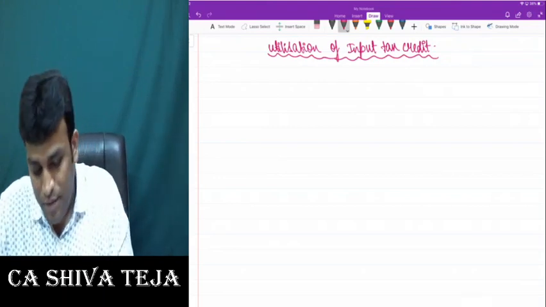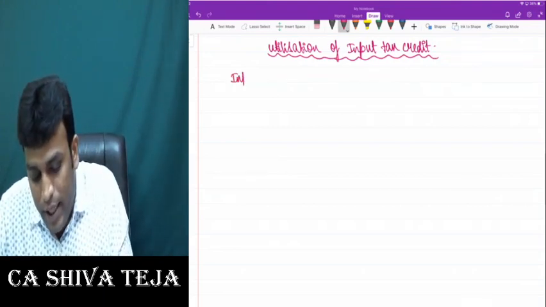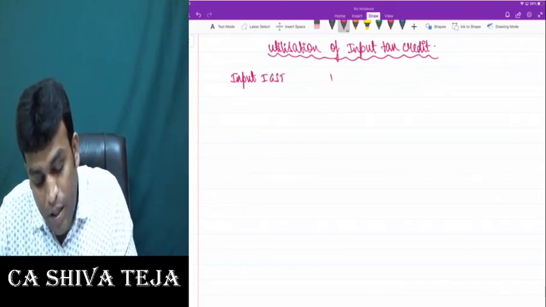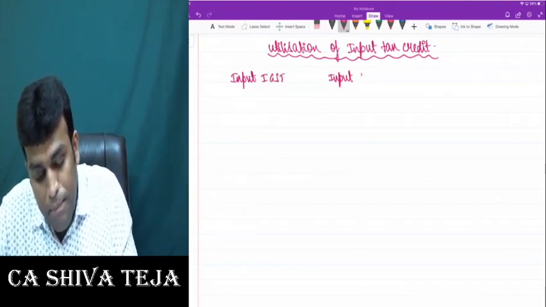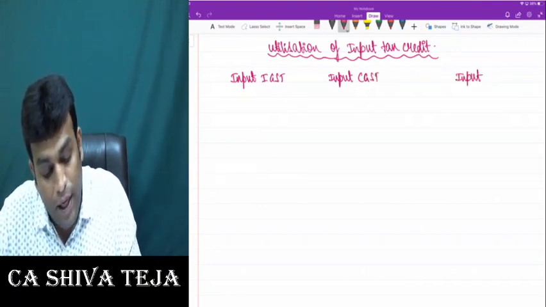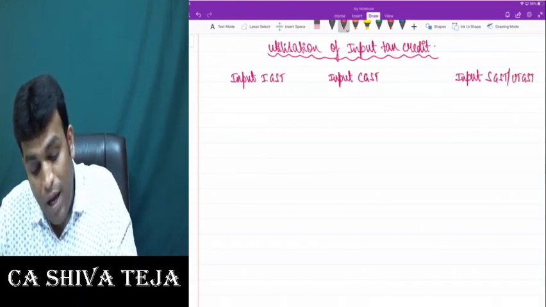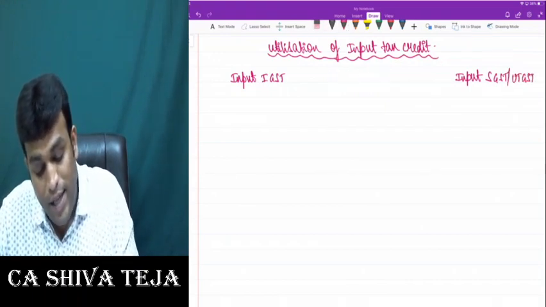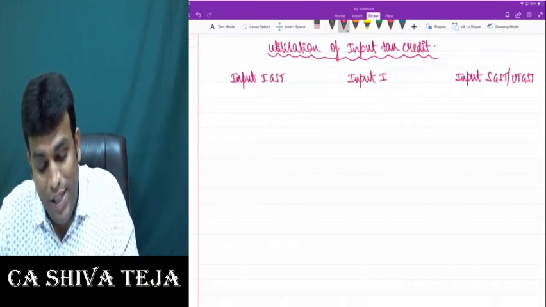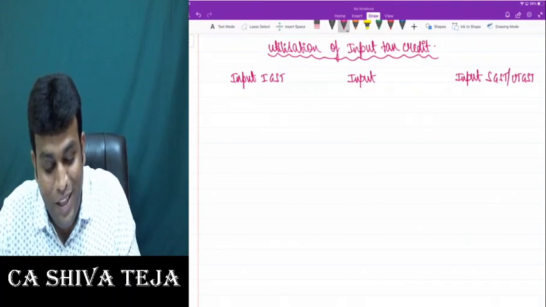Come on. Sir, there can be input IGST, there can be input CGST, finally there can be input SGST or UTGST. And of course, if CGST is there, SGST will obviously come, and if SGST is there, obviously CGST will come.